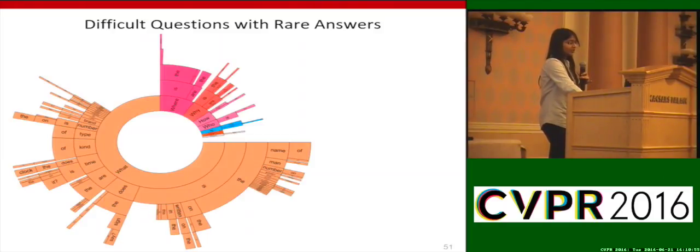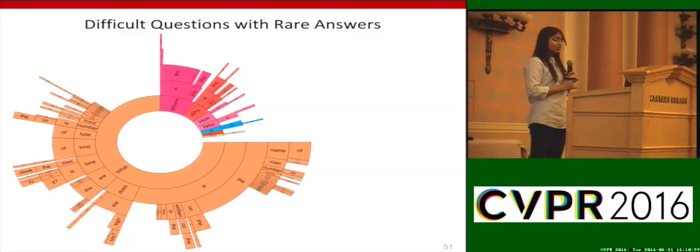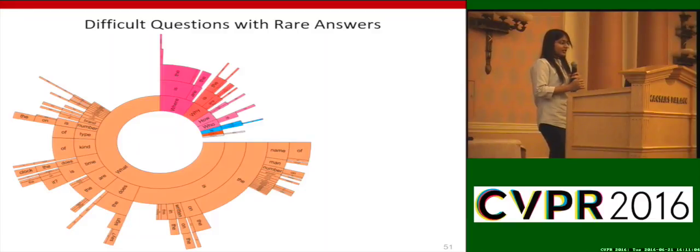visualization of such questions whose answers are not in the top 1000 answers. The innermost arc contains the first word of the question, the second arc contains the second word, and as you go further from the center, the question gets completed.